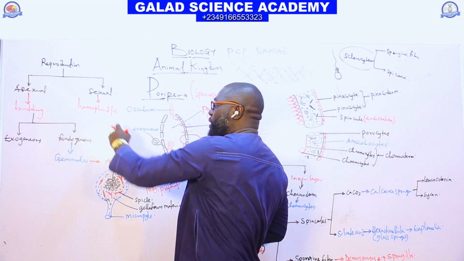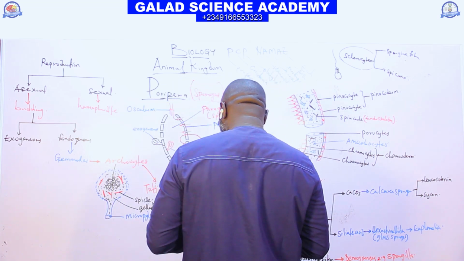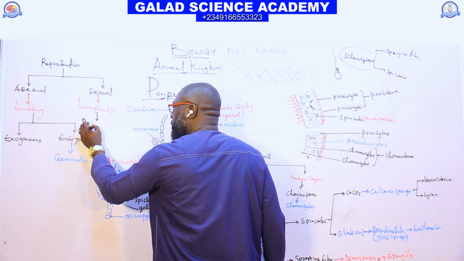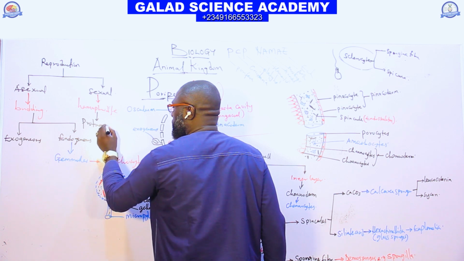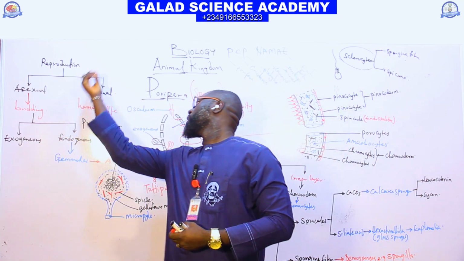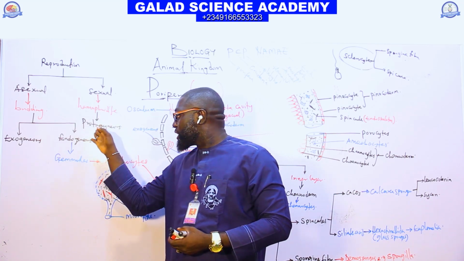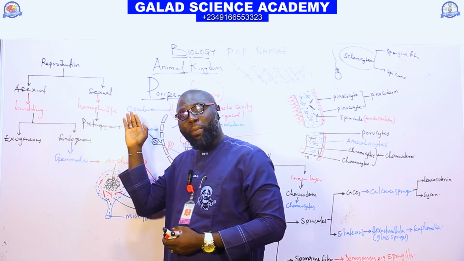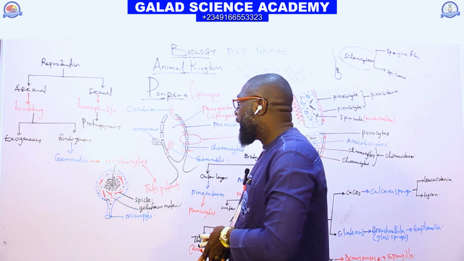But the kind of hermaphrodite we have is protogynous. You know, we have protandrous and protogynous kinds of hermaphrodite. This protogynous means the female reproductive parts mature faster than the male reproductive parts.